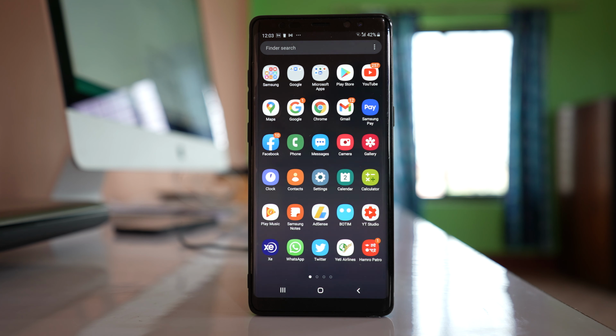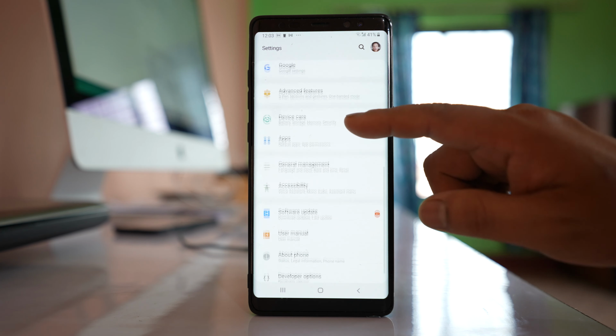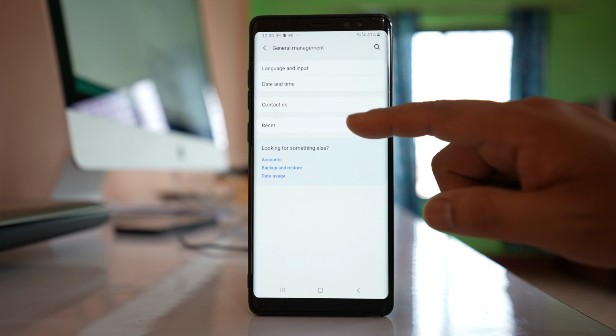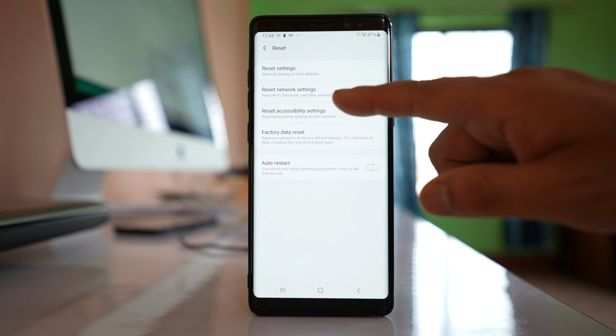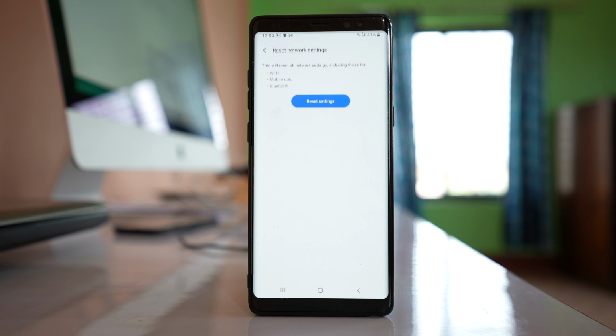Also, if you are using a router, then switch off your Wi-Fi and switch it on again. So after doing these two basic things, check if you can download the image or not. If not, the next thing that you can do is you can reset your network settings. For that one, go to settings here, go to general management, go to reset, and there is an option here, reset network settings. Select this option.